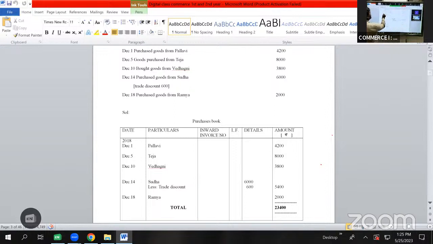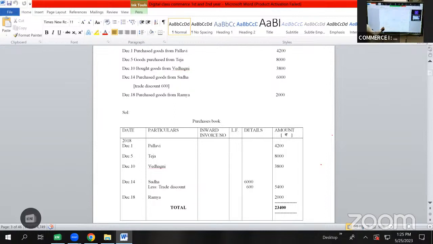Then we have a transaction on December 14, purchased goods from Sudha 6,000, trade discount 600. Here the amount of trade discount is directly specified, so we need not do the calculation. We'll be just subtracting 600 from 6,000, and the final amount will be 5,400. This is how we show this.